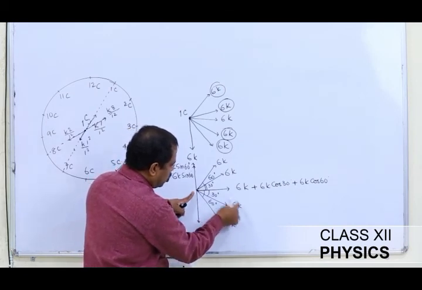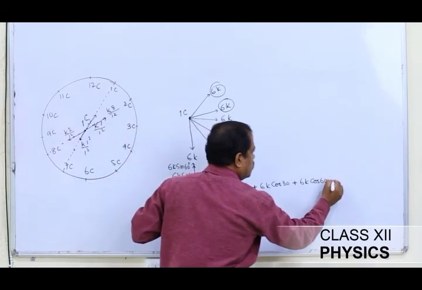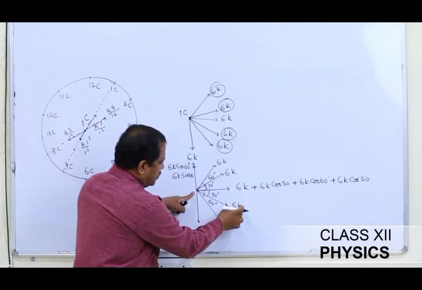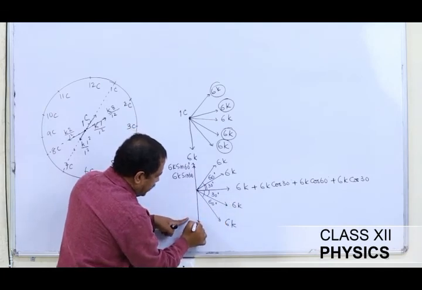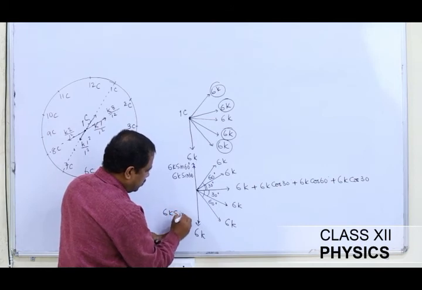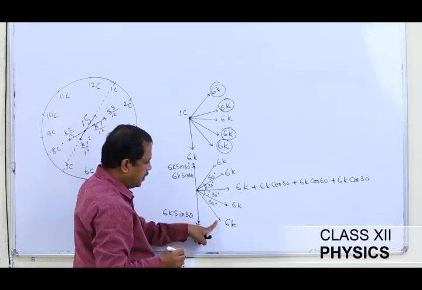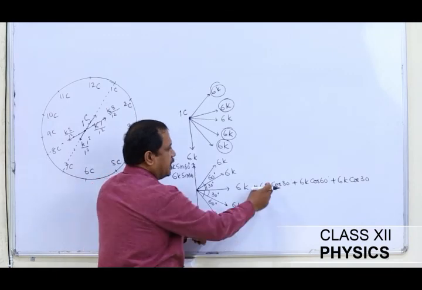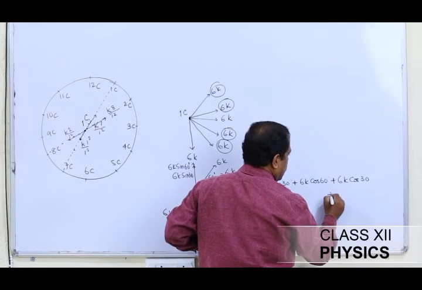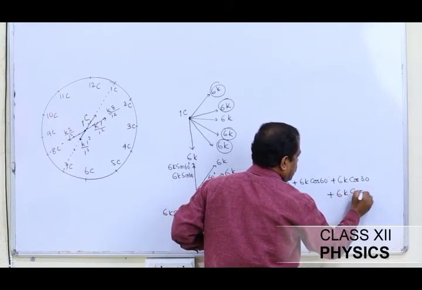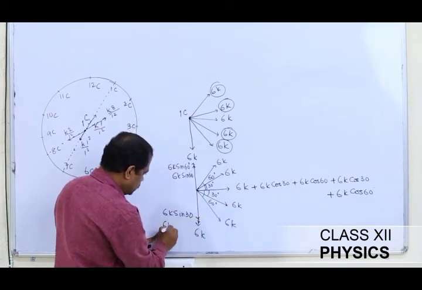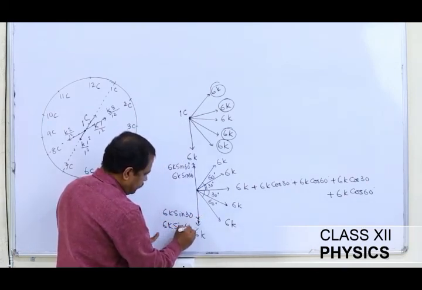Now I am going to resolve these two vectors. So 6K cos 30 will be along this direction, and 6K sine 30 will act along this direction. And when I resolve this vector into two components, 6K cos 60 is going to act along this direction, and the sine component will act along this direction, so it will be 6K sine 60.